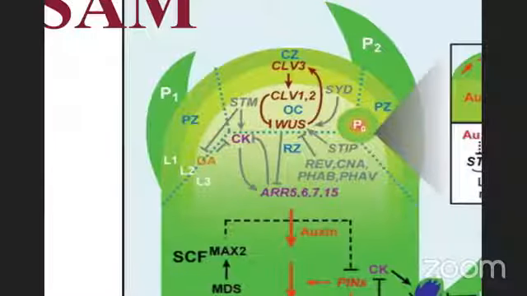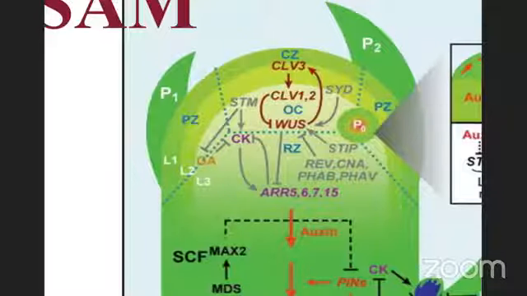Now in the central zone, you have CLAVATA CLV3, CLV1 and 2, and then WUS, coordinately expressing in those 3 layers. That keeps those cells continuously dividing over there.